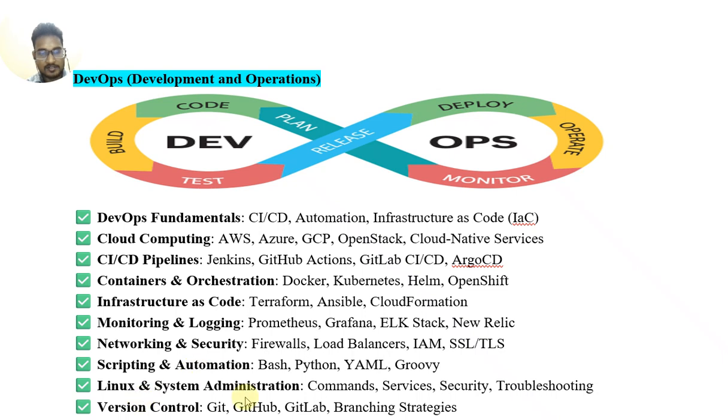Linux and system administration tools are commands, services, and security tools. Version control tools are Git, GitHub, GitLab, branching, and storage. These tools are used in DevOps across the stages: plan, code, build, test, release, deploy, operate, and monitor.